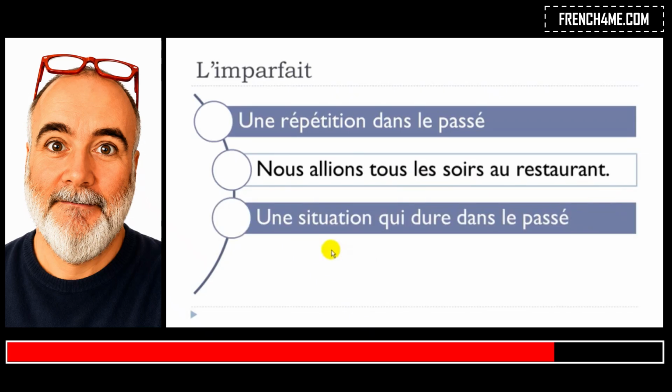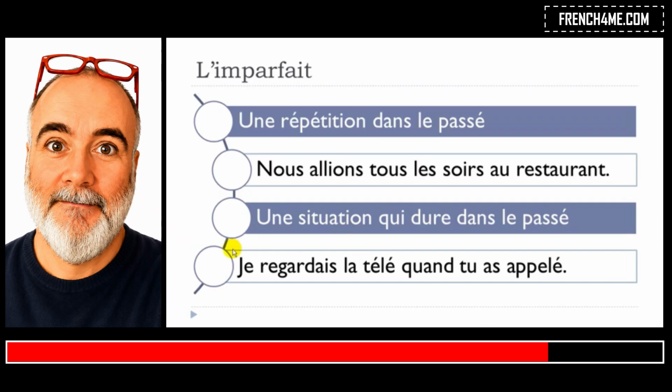And then, if you want to say something that lasts, durer is to last, dans le passé, this sentence is quite interesting because I wanted to make the difference between the use of the imparfait here, and here you've got the passé composé form. So, je regardais la télé, so la télévision. In that case, you tend to use, of course, l'imparfait because it lasts a while when you watch TV. So if it's a movie or something like that.